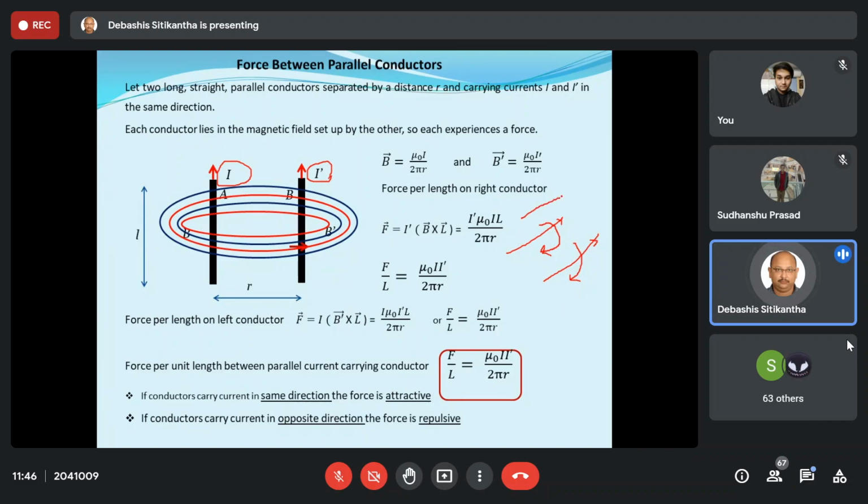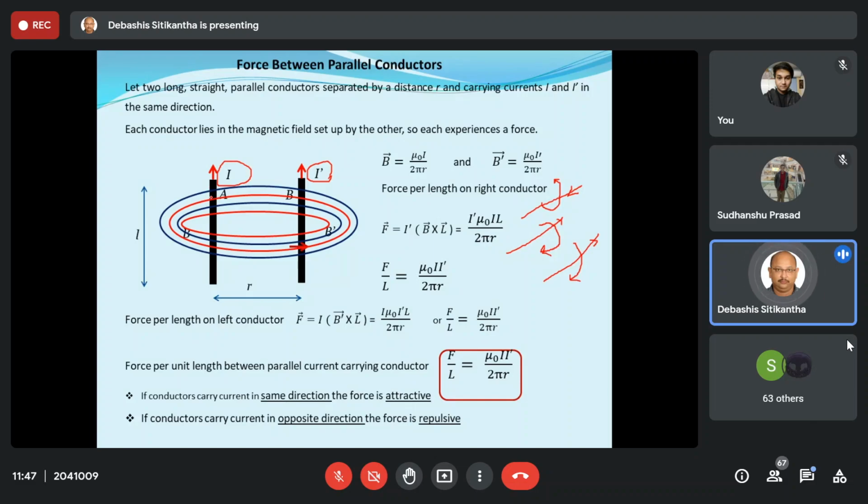Now suppose there is another conductor over here carrying current in the opposite direction. Naturally the magnetic field will be in the anti-clockwise direction, and in this case there will be a force of repulsion. So let us try to see.